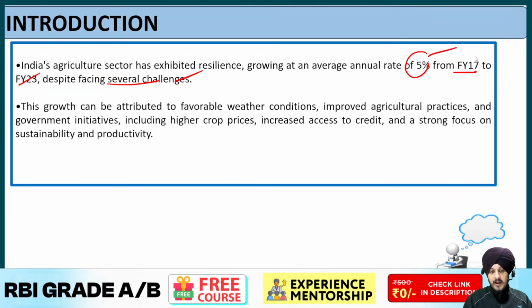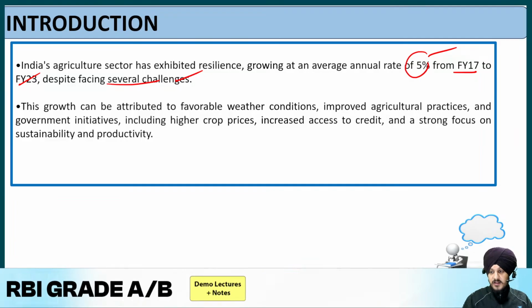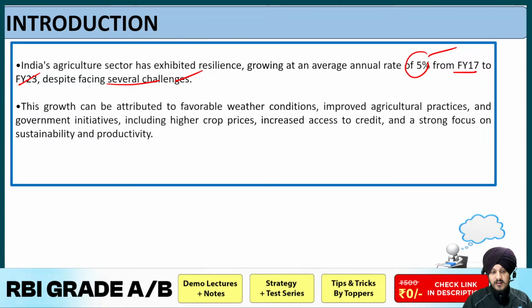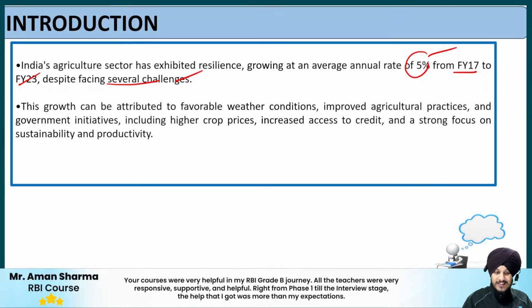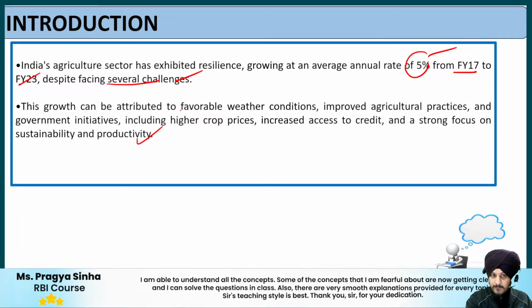Now this growth can be attributed to favorable weather conditions, improved agricultural practices and government initiatives including higher crop prices, increased access to credit, and a strong focus on sustainability and productivity. All this information I have taken from the Economic Survey only. Now, this introduction is very much limited, I know.